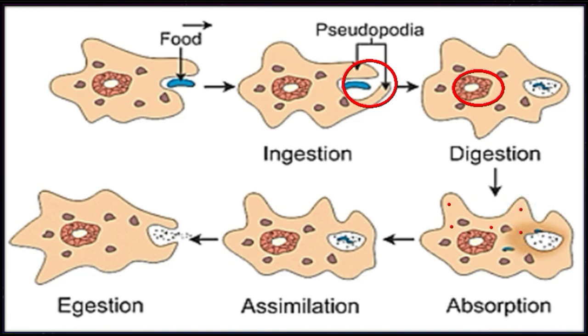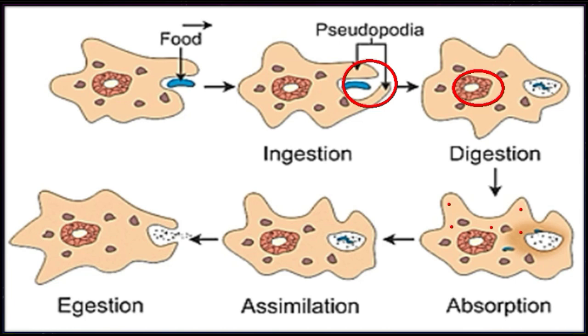Now, after absorption, the next step in nutrition in amoeba is assimilation. Students, this is the utilization process. During this process, the absorbed food is utilized for energy production, growth, repair, as well as for multiplication. The next and the last step in nutrition in amoeba is egestion.